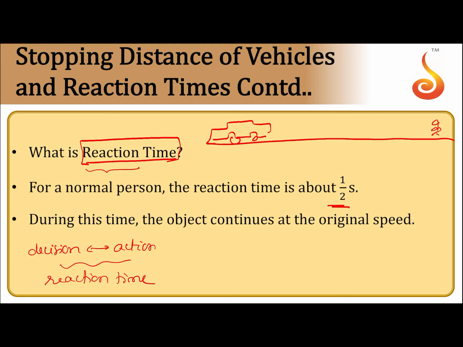Let us assume that the car is travelling at say 60 km/h and he decides to apply the brakes, and he applies the brakes, but he has decided to apply the brakes when the car is here. By the time the brakes are applied, the car would have travelled certain distance, probably the car would have come here.